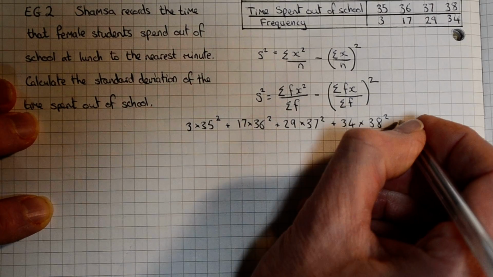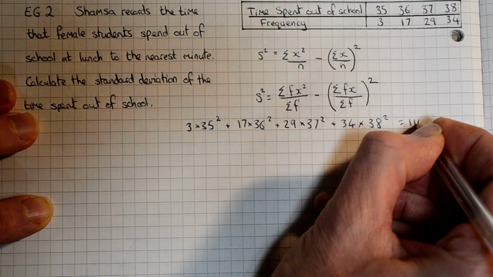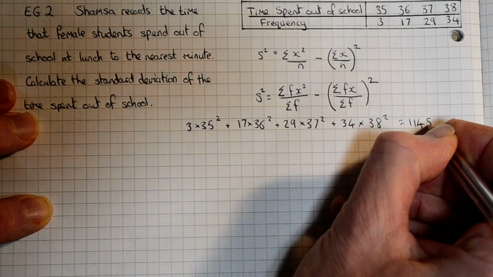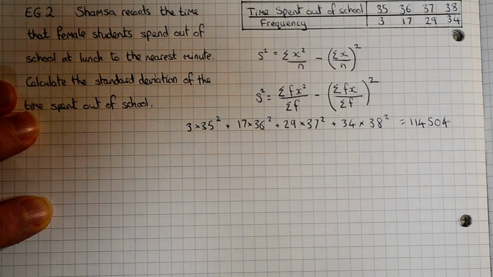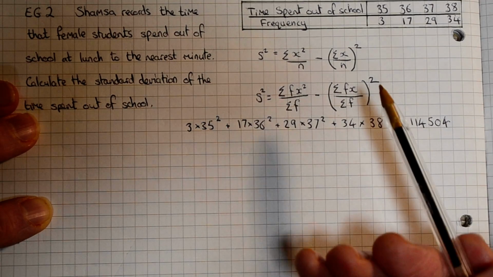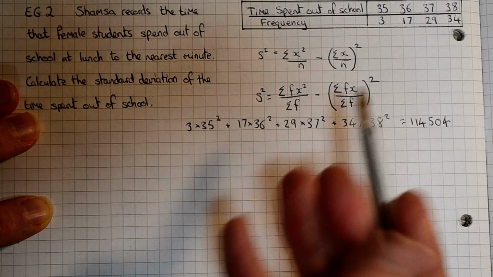And that equals 114,504. Now let's find our sum of f times x.